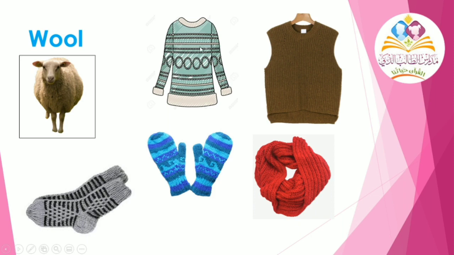We have a winter sweater, the mitten, socks, and scarf. Most of the time we use this material for winter clothes because it gives a warm feeling. Can you think of something that is made of wool? Okay, you can write it down on your paper.